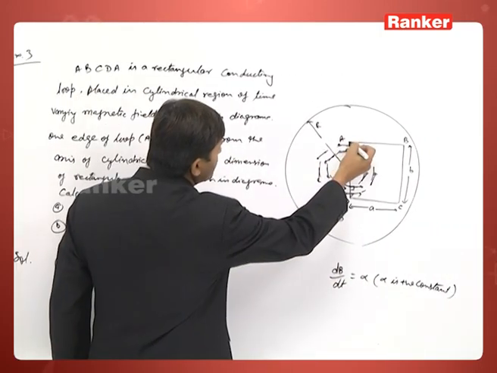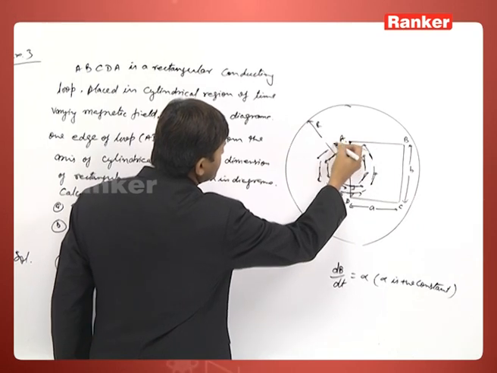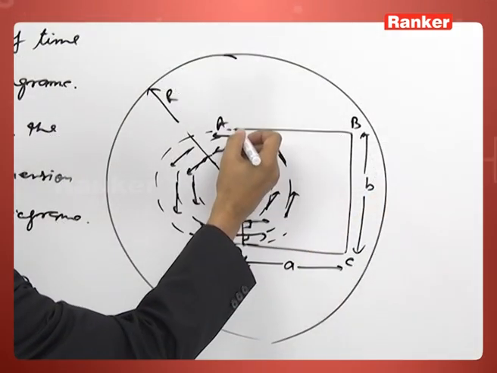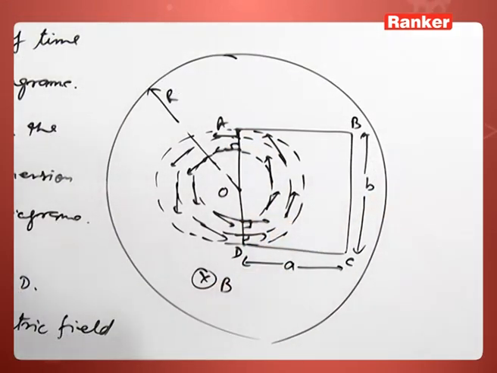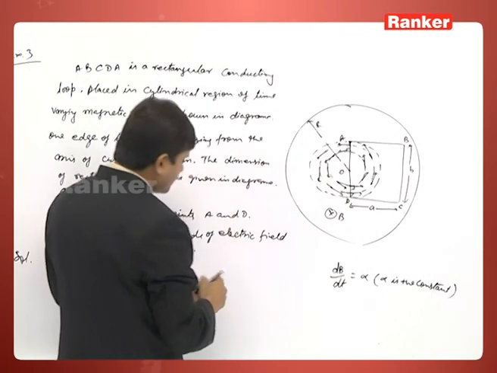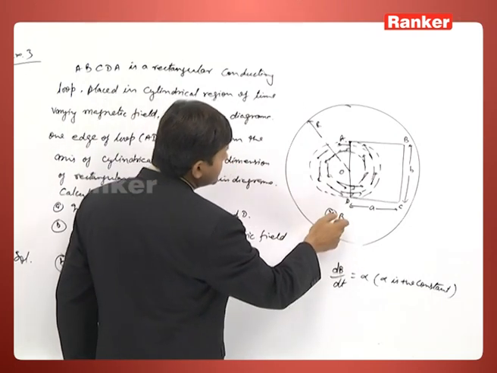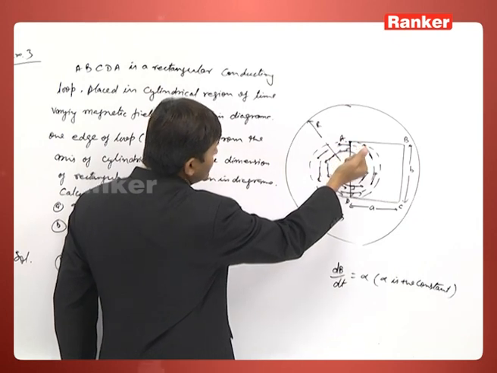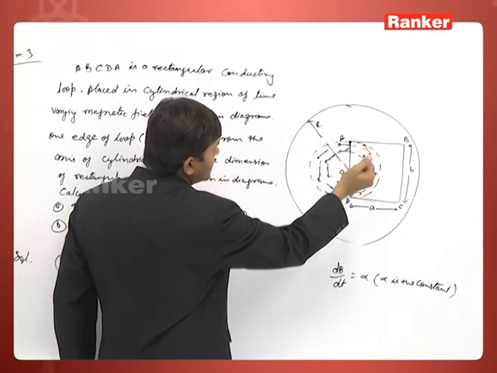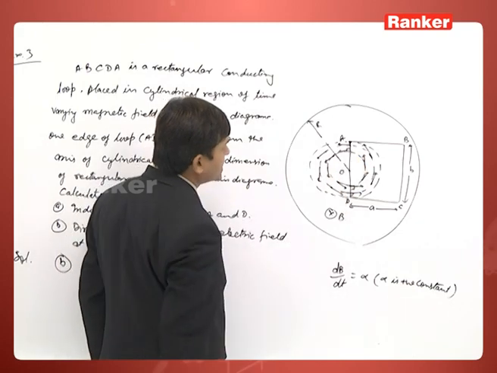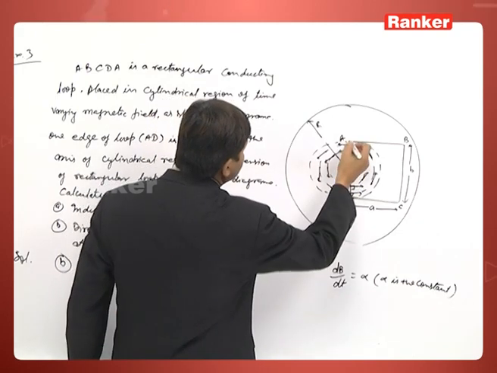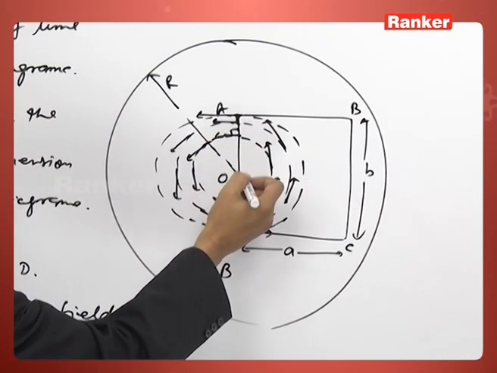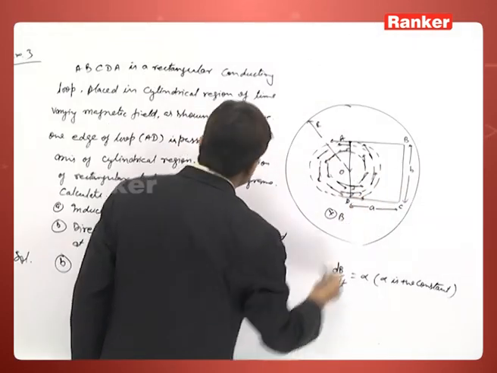As we have drawn here at points A and D, our concentric circle will be like this, and since the magnetic field is increasing, the current as well as the field direction will be such that it will decrease the magnetic flux. So, the electric field will be in this direction like that, and this has radius B by 2.